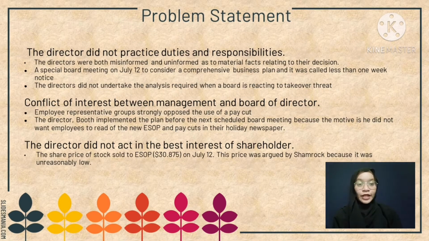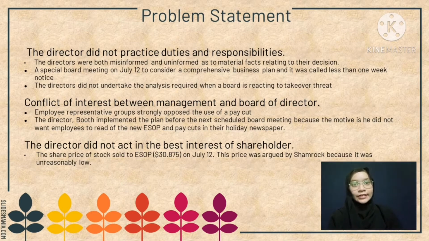Okay, let's proceed with the issues of Polaroid. There are three main corporate governance issues that arose within Polaroid Corporation. The first issue is that directors did not practice their duties and responsibilities. This can be seen clearly when the directors were both misinformed and uninformed of the material facts relating to their company decisions, because they were not provided any written materials prior to the meeting, and the board simply accepted this argument without subjecting it to any independent or expert examination.